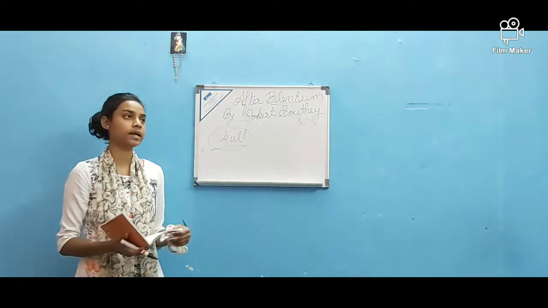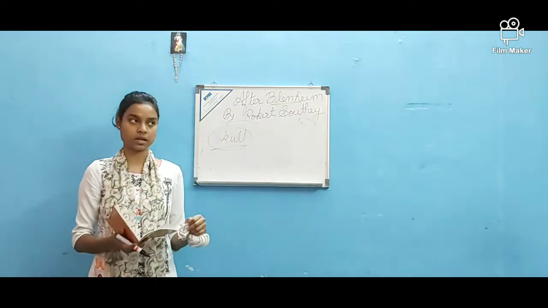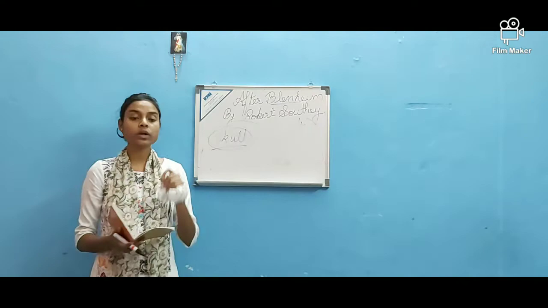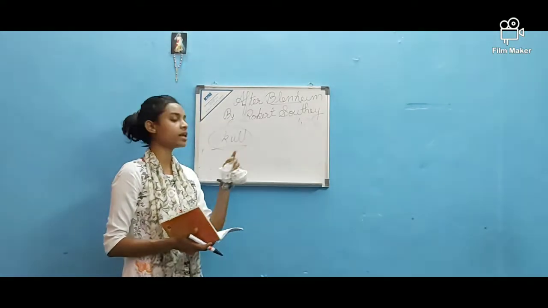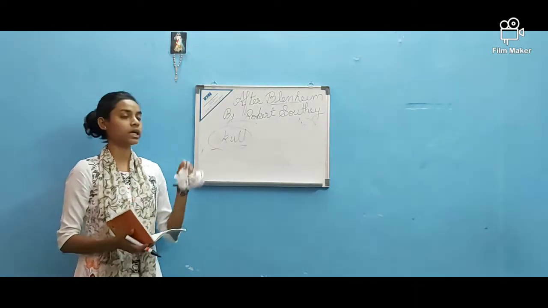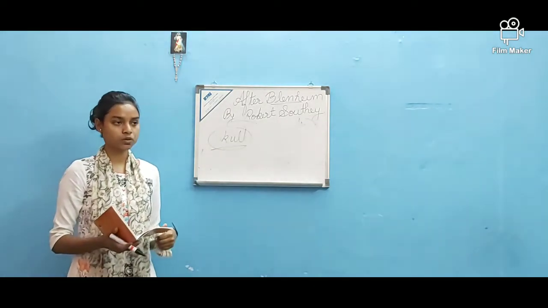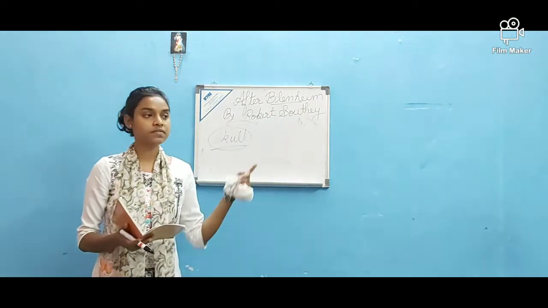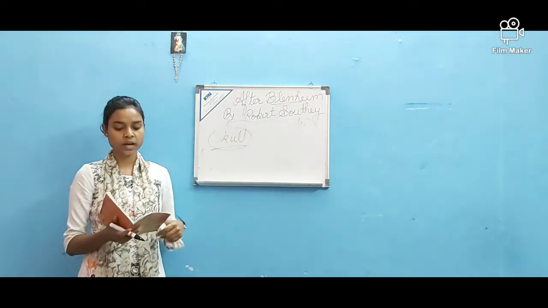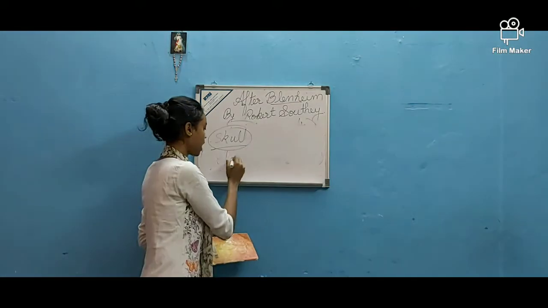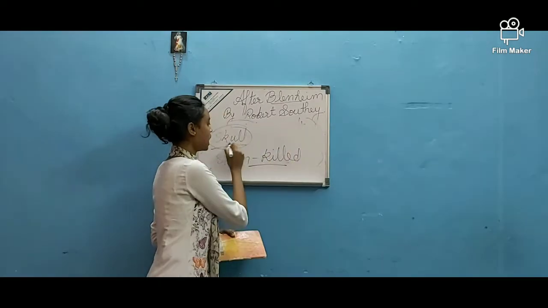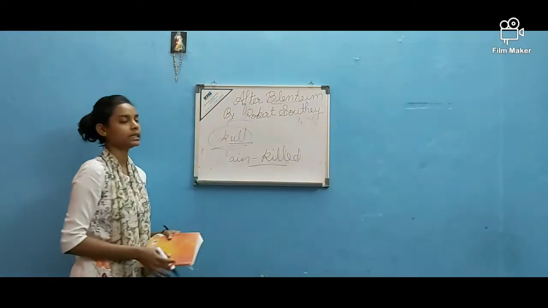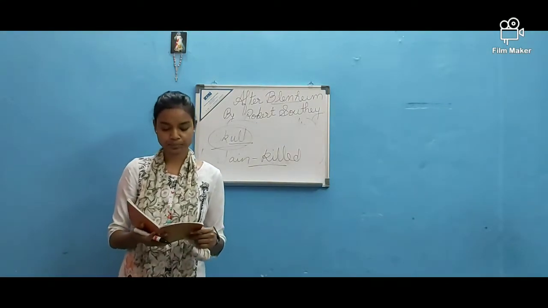Later we will see that their dead bodies lay rotting in the sun, and that's why still today, whenever Caspar ploughs his field, very often he finds a skull coming out of the field. So these were the skulls of the great soldiers who were slain. Slain means killed. These were the skulls of the soldiers who were killed in that battle of Blenheim.